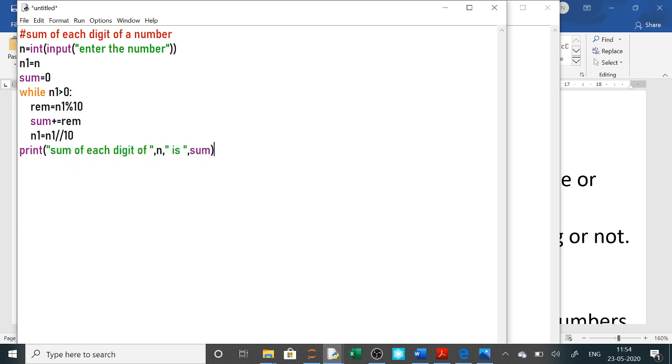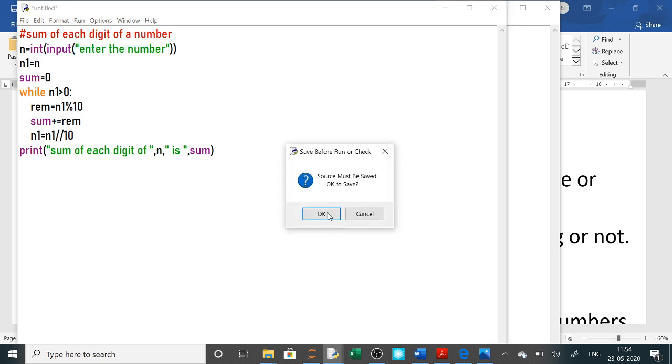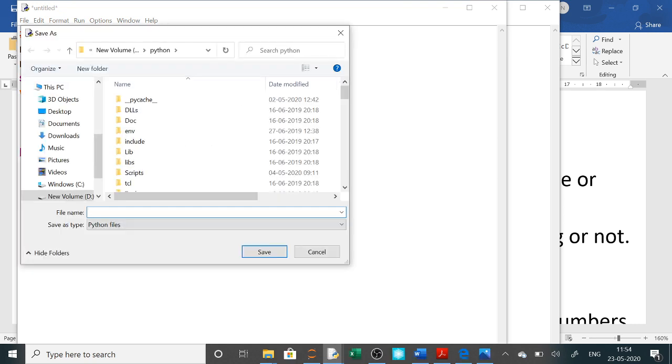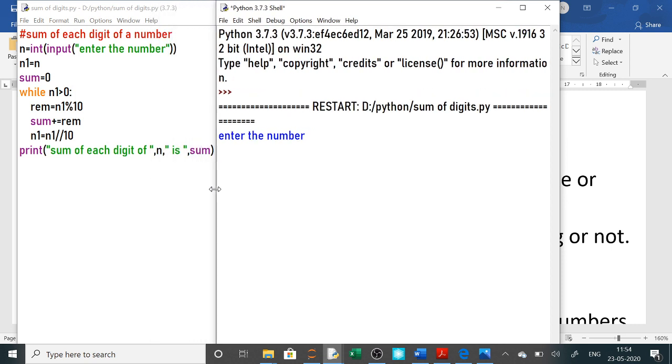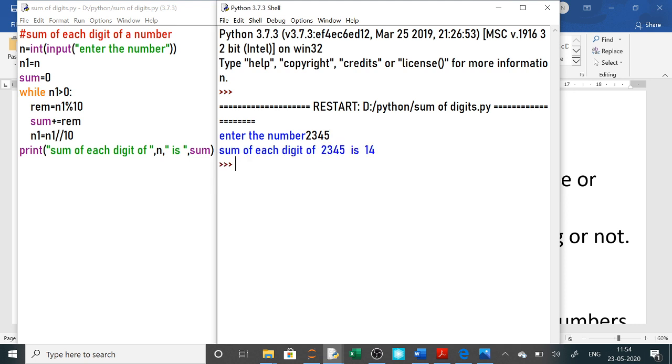Now when you execute your program, you can see the run, execute it. You have to give a name here, so we are using sum of digits, and then it is asking for a number. Now suppose I am giving here 2 3 4 5, then enter. It is giving 14. 5 plus 4 is 9, plus 3 is 12, plus 2 is 14. So the answer is correct. Clear?